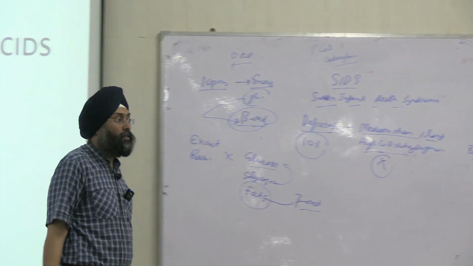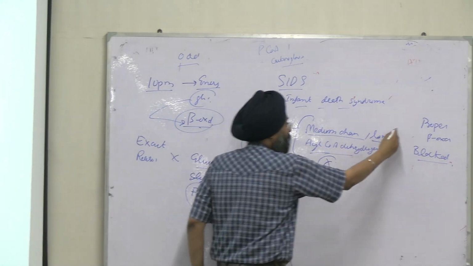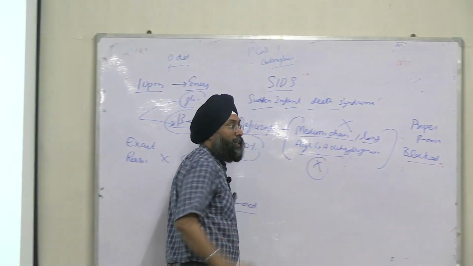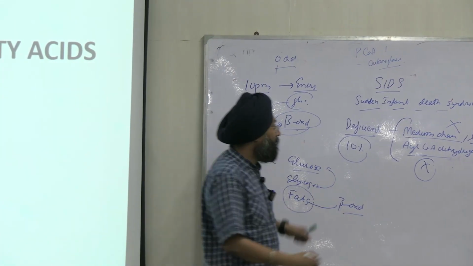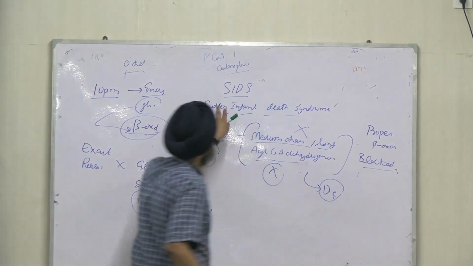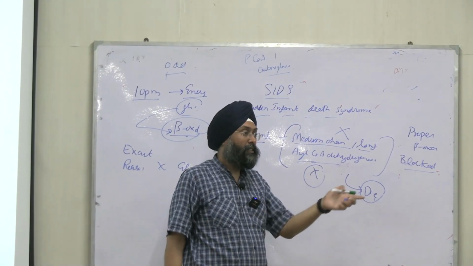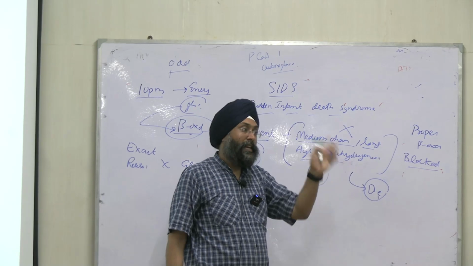Beta oxidation. But beta oxidation is blocked due to absence of this enzyme. So the baby will die. Sudden infant death syndrome causes death of the baby at midnight.